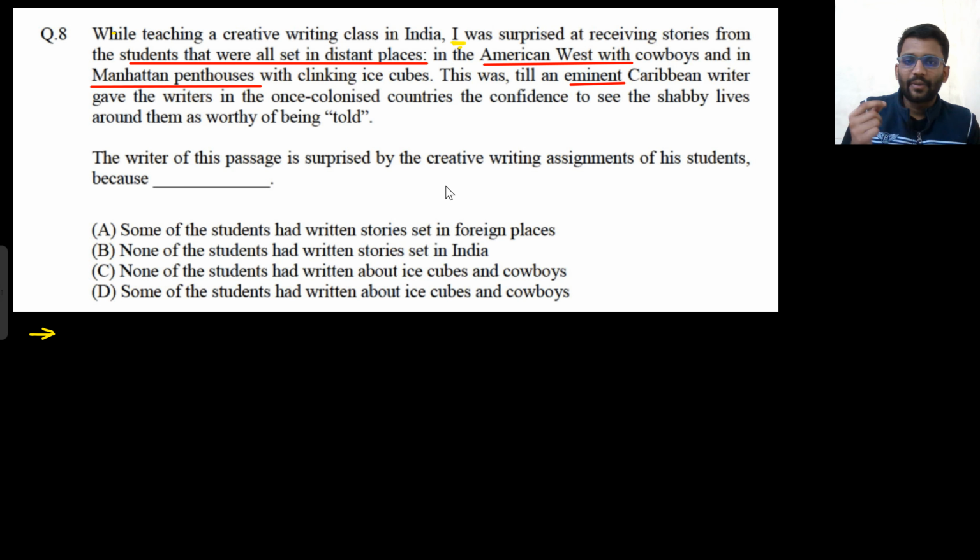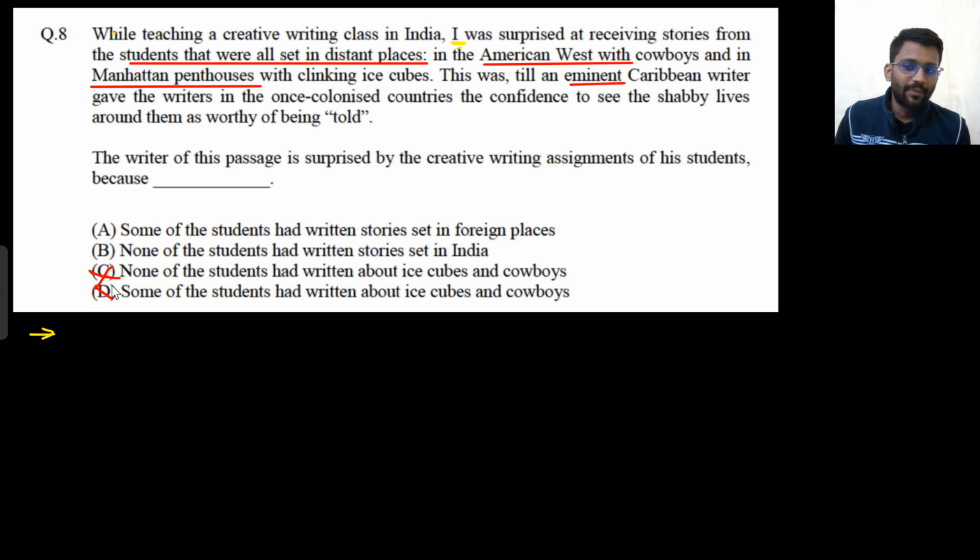So the writer of the passage is surprised by the creative writing assignment of his students, because the students had written stories set in foreign places. None of the students had written stories set in India. None of the students had written about Ice Cube and cowboys, and some of the students had written about Ice Cubes and cowboys. So this is not the highlight of the passage, cowboys or Ice Cube. This is just they wrote about them, that American West with cowboys. This is already wrong because they wrote about cowboys and Ice Cubes.